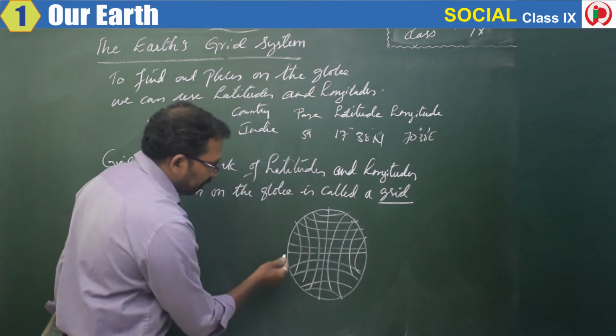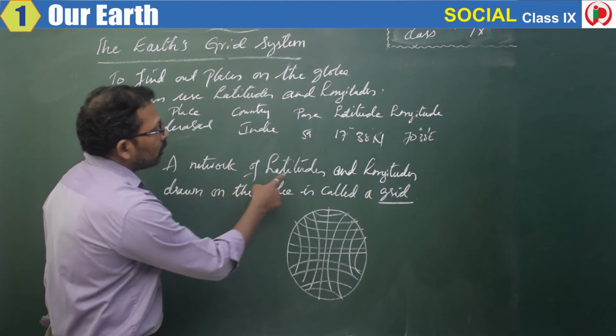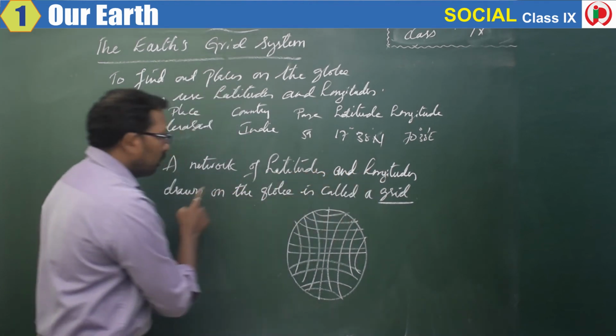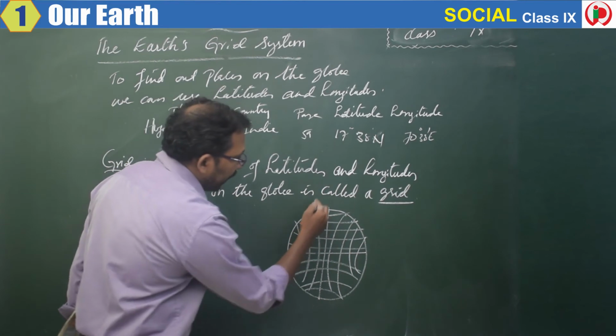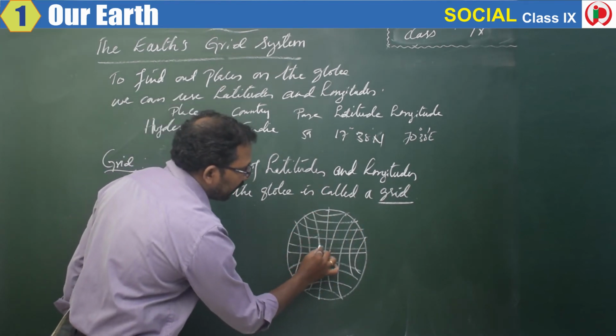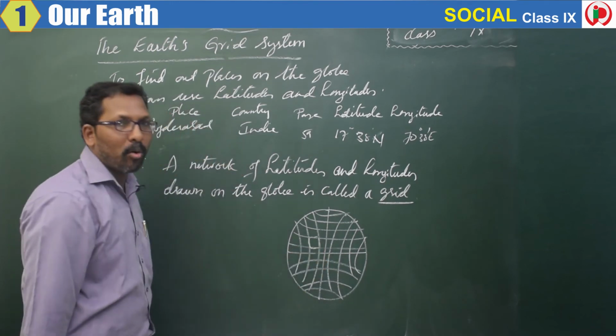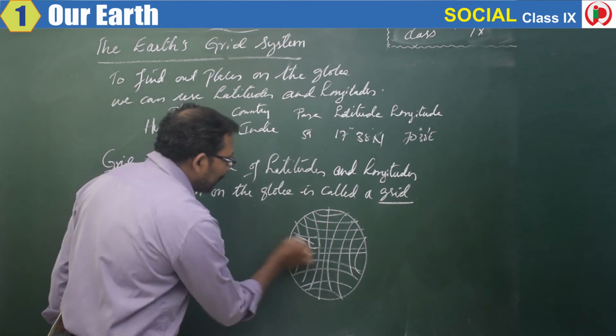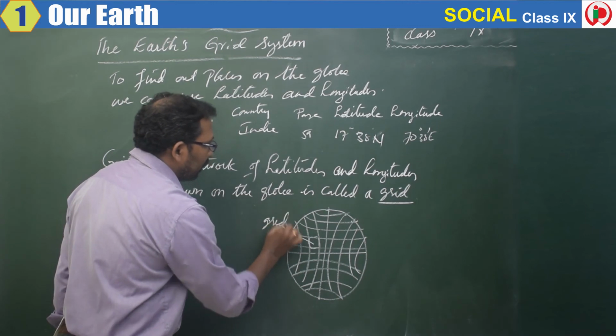Now, if you look at what I said, a network of latitudes and longitudes has been drawn on the globe. What do you find over here? A rectangular shaped box is found, and this is called a grid.